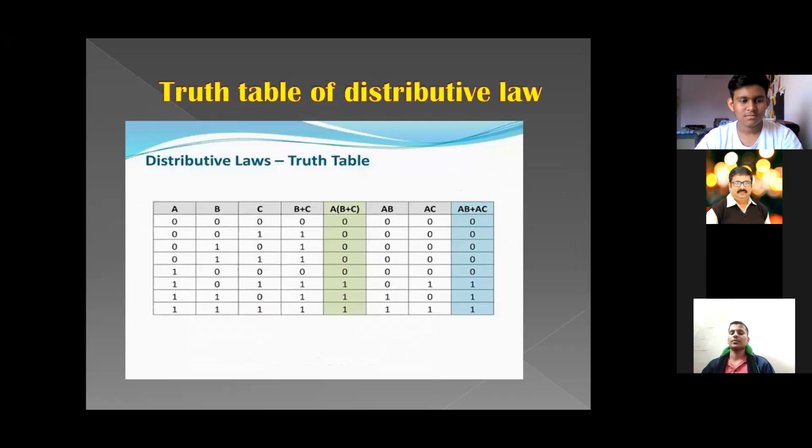The distributive law can also be proved with the help of a truth table. The truth table of the distributive law. Here also it is the same as the associative law. I have taken the three variables a, b and c as I did for the associative law. After that I have added the variables b plus c, and I have taken the final value, a(b plus c), which should be equal to ab plus ac. If all the results are the same, the distributive law is also verified. You can just check it.